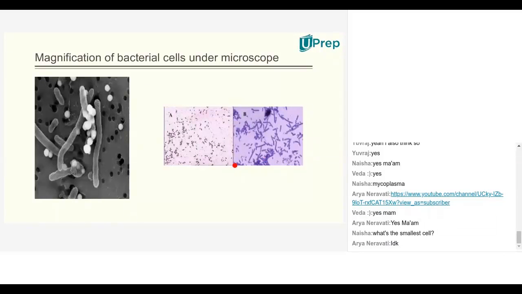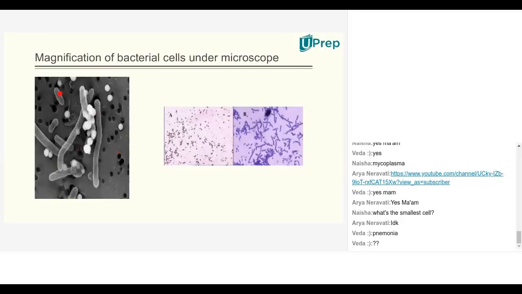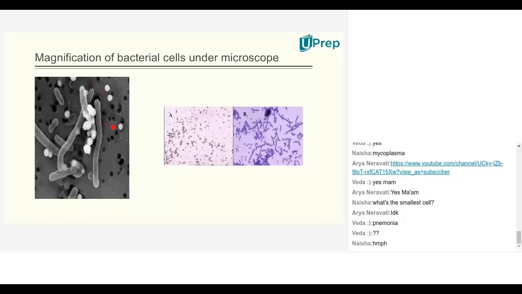This is under light microscope. And if you see the bacteria under electron microscope, you can clearly see the bacteria shape here. Can you see the bacteria shape? Round shaped structures are there. Rod shaped structures are there.